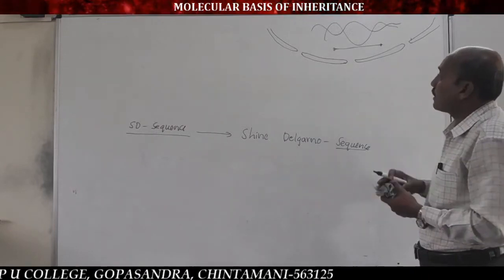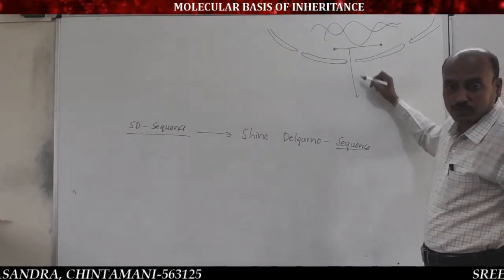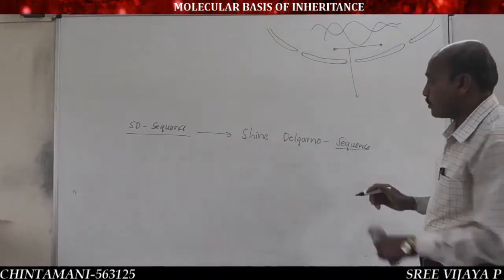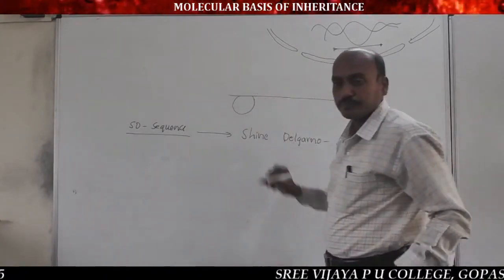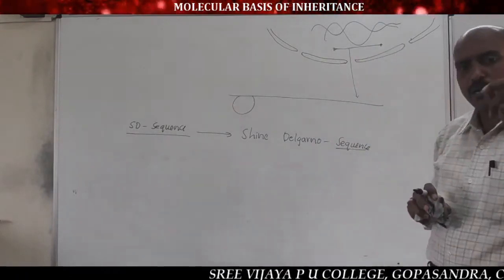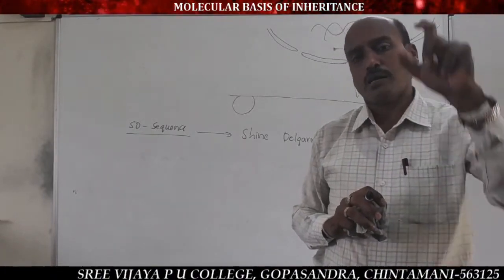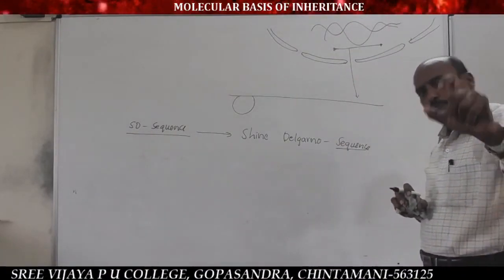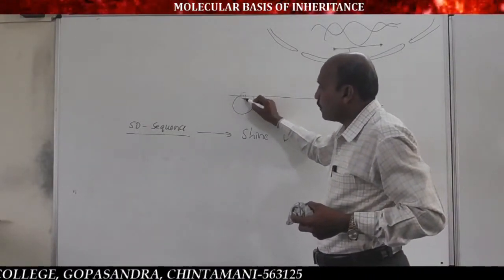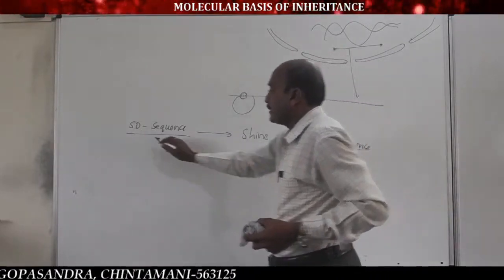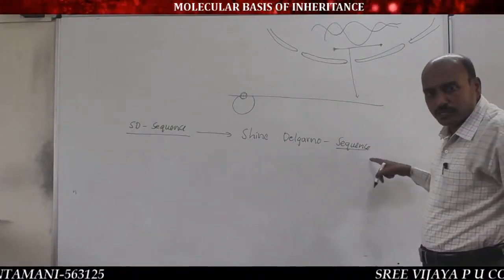So after transcription of mRNA from the template strand of DNA, it will move from the nucleus to the cytoplasm and bind to, very important, the smaller subunit of the ribosome. Why, sir? mRNA only binds to the smaller subunit, so why not to the larger subunit? This is because, we remember, prokaryotic mRNA contains the SD sequence, the Shine-Dalgarno sequence.